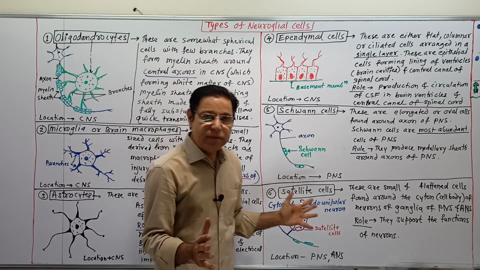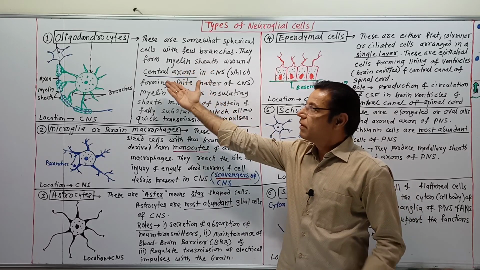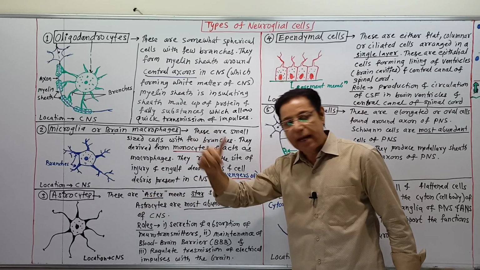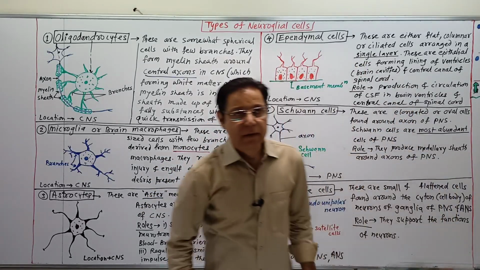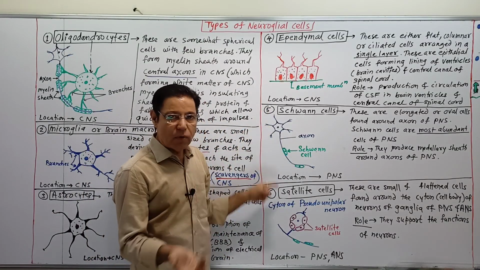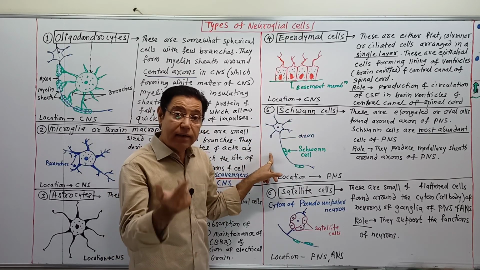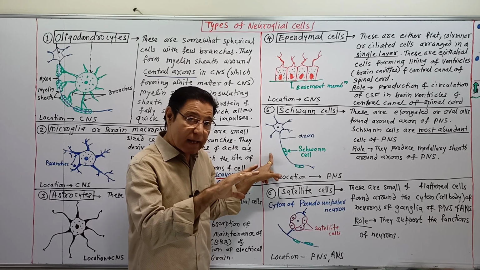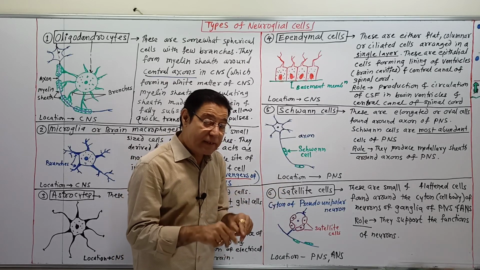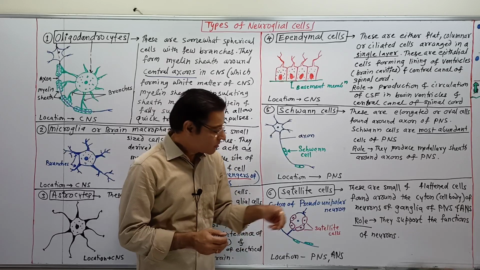This is all about the different types of neuroglial cells. The first type is oligodendrocytes, the second is microglia or macrophages, the third is astrocytes, and the fourth is ependymal cells, all four located only in the CNS. Then these are the two cells found in the PNS. Schwann cells are located in the PNS and absent in the ANS as well as the CNS, but satellite cells are present in both the PNS, peripheral nervous system, as well as the autonomic nervous system, meaning sympathetic and parasympathetic ganglia.